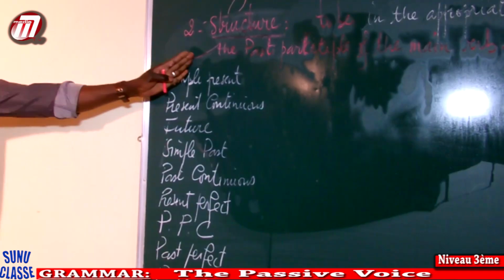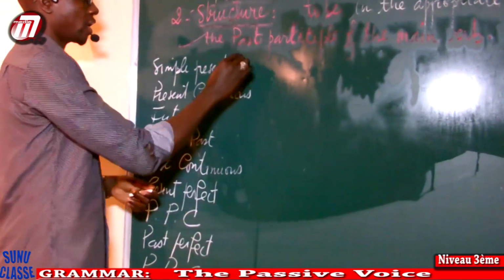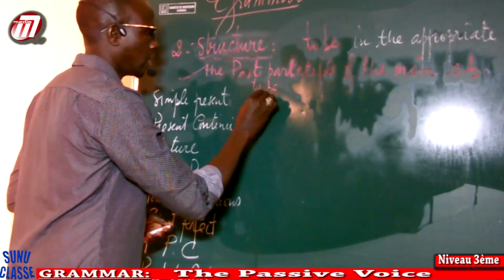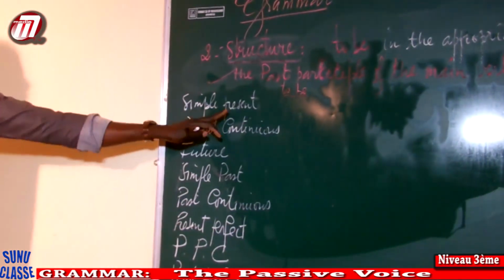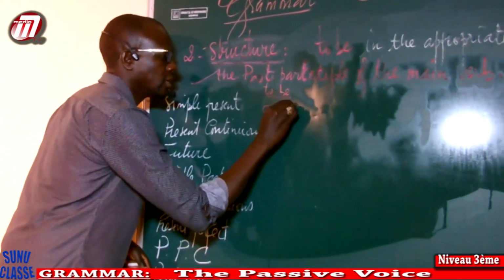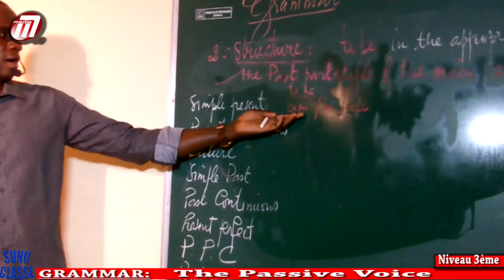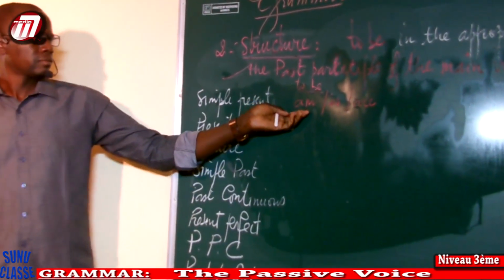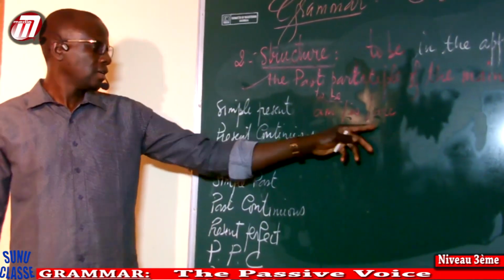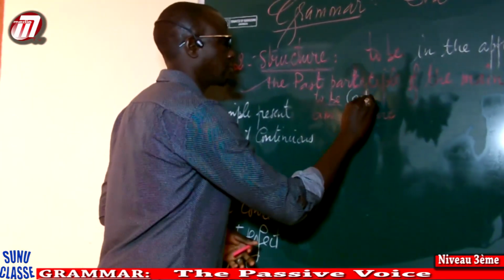Now we're going to use first the active voice, the active form of to be. Present simple, present to be: we're going to have am, is, and are. I am, he is, she is, it is, you are, we are, they are. This is the active form.